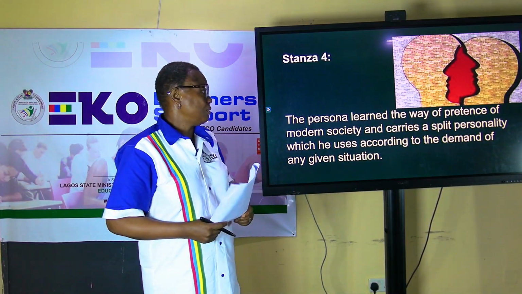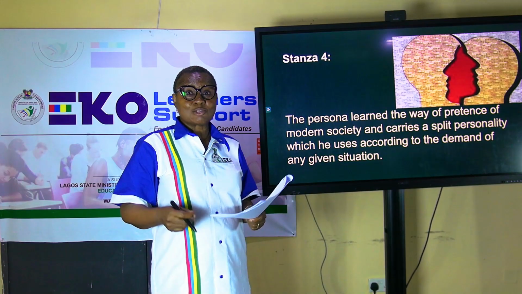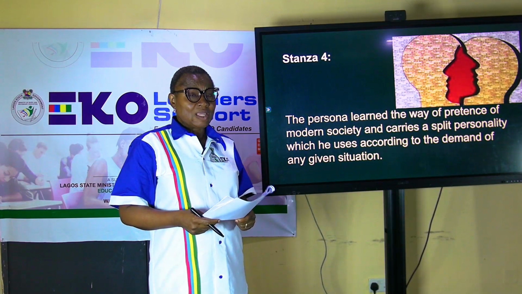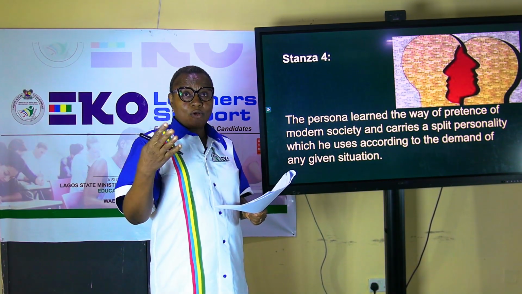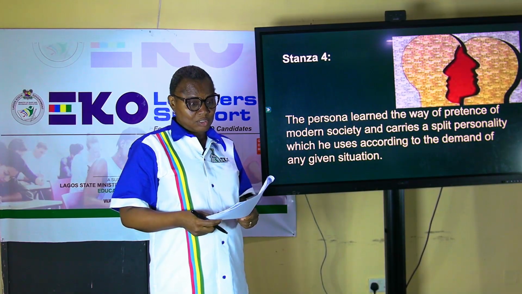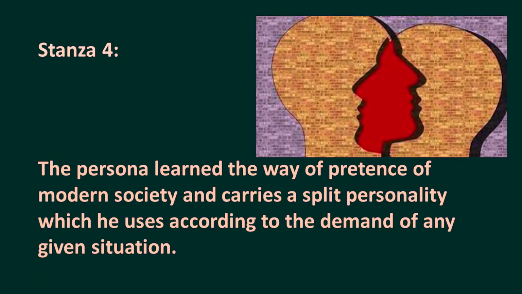Stanza 4: the persona learns the pretense too, because he's now into the modern society. He has to learn it. He has to begin to have split personalities. He has to begin to comply with the expectations of the society. So he learned the ways of pretense of modern society and carries out a split personality which he uses according to the demand of any given situation.